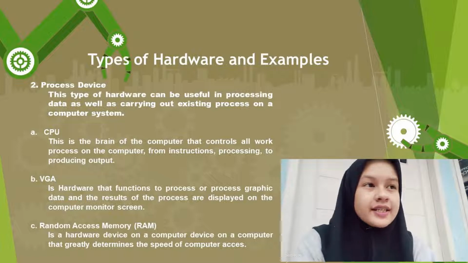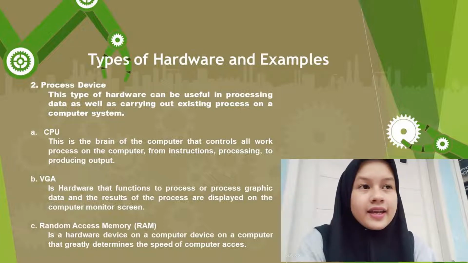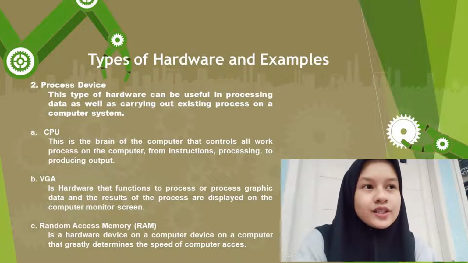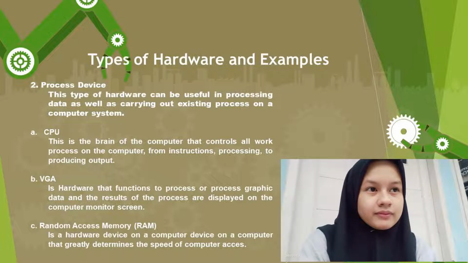Types of hardware and examples. 2. Process device. This type of hardware is useful in processing data, such as carrying out a testing process on a computer system. A. CPU. This is the brain of the computer that controls all work processes on the computer, from instruction processing to producing output.